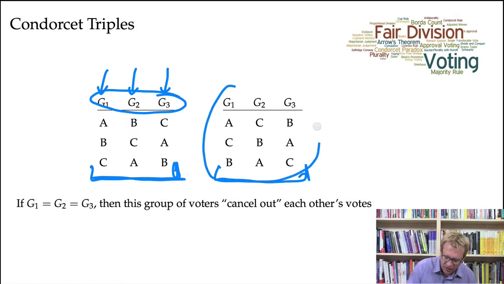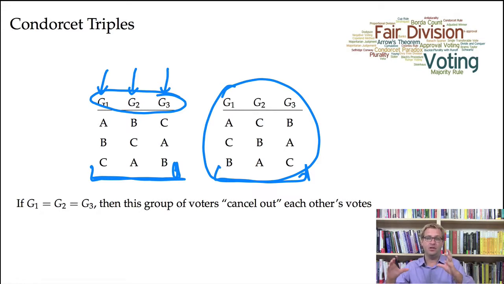Similarly with this other Condorcet triple. So the idea is that we might be able to look at the election and see groupings of voters that all cancel out each other's votes. And if we take that group and we factor it out, we set them aside, then we go back to the main data and try to see who wins the election without this group of people that are sort of messing the decision problem up for us because they all cancel out each other's opinions.